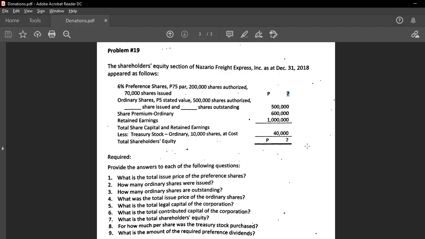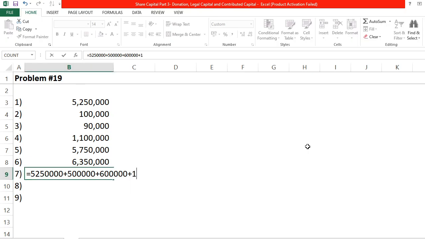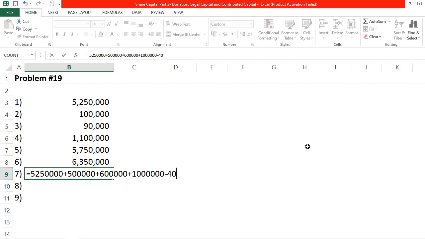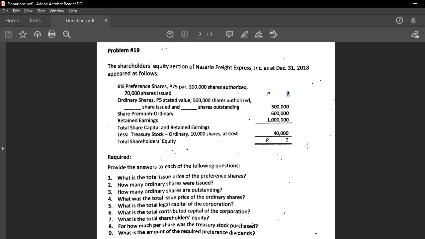You also have retained earnings, which is your accumulated income of 1 million. And then you have treasury stock, which is a contra equity, so minus 40,000. Therefore, our total shareholders equity is 7.31 million.